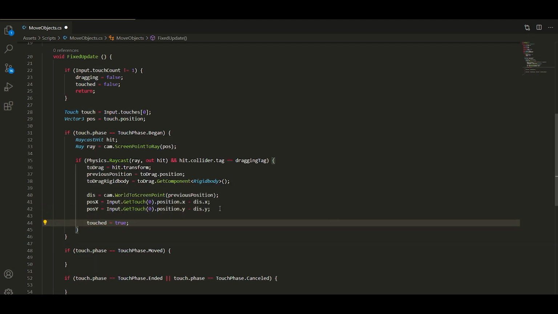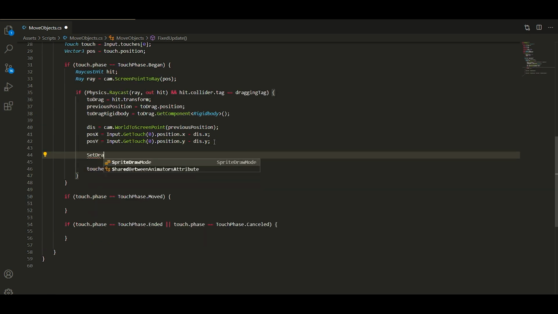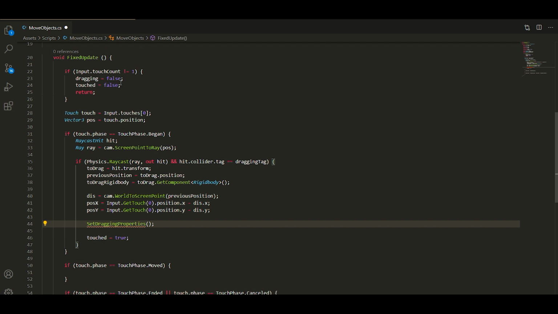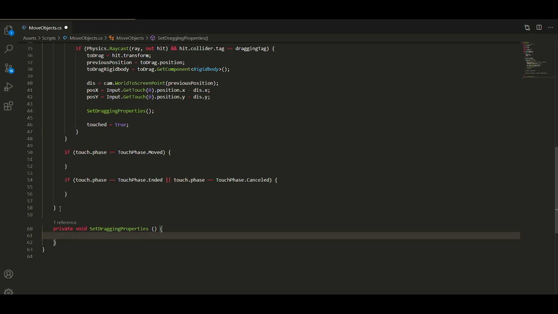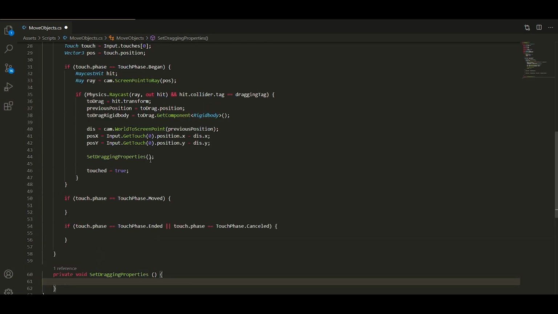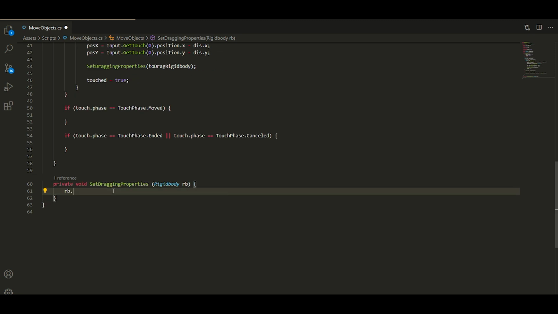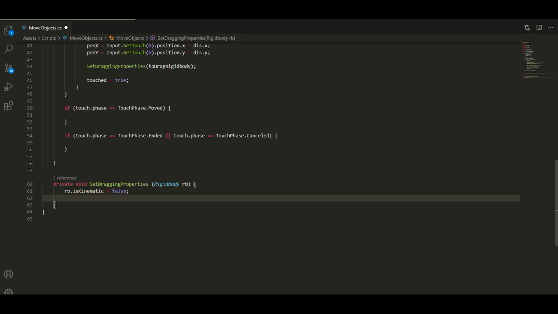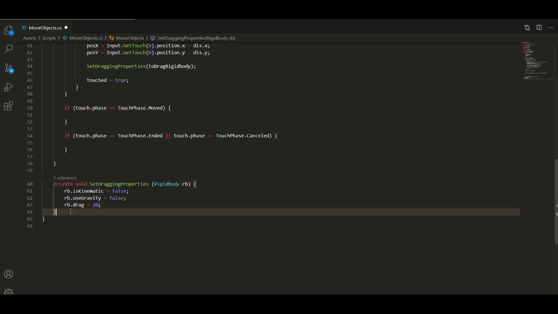We set the touched variable to true. And now we also have to change the properties of our object. Let's create the private function setDraggingProperties and send our hitted rigid body as a parameter. In this function, we change 3 parameters in our rigid body. IsKinematic and useGravity we set to false, and change the drag option.